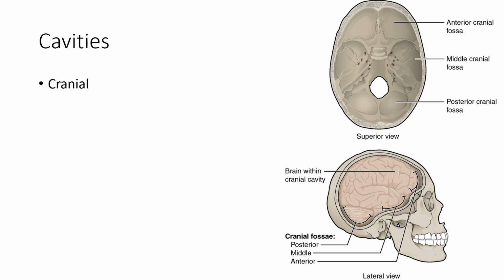All right, so very quickly, let's go over cavities. A cavity is not actually hollow, right? It's filled with organs, but they call it a hollow area where organs and organ systems are housed. Cavities are nice and easy to remember because oftentimes they are named after their contents. So in terms of this cavity, it's the cranial cavity, and you can pretty much guess what's there. The brain, the cranial nerves, the related tissue. So no big surprise, that's the first one. Again, we're going in cephalocaudal order from head to toe.